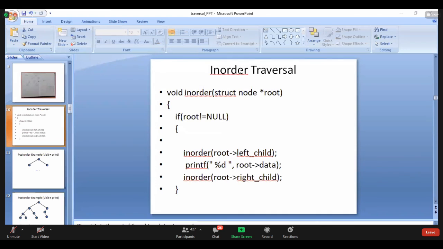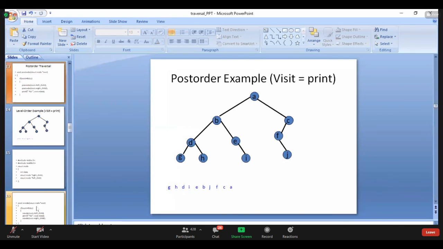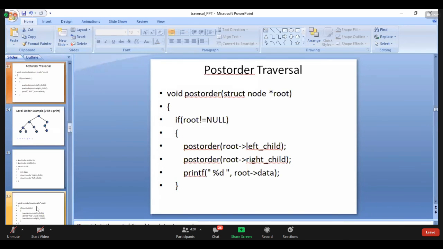Like that, you should trace even for pre-order also the same. You trace it, ma. Take one example, you trace it. If unable to follow, then we'll see in the next class. And once again, you go through the post order code also.